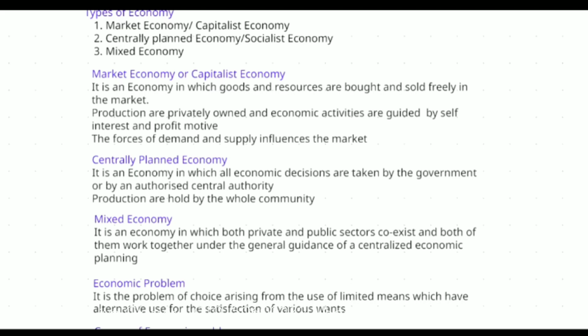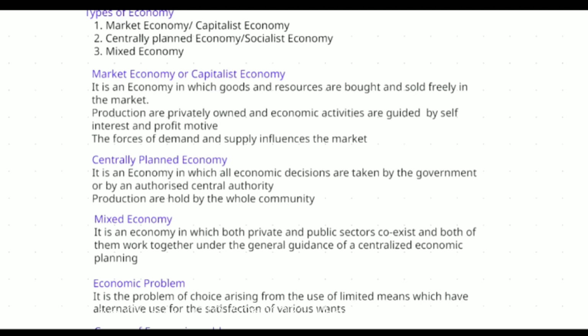The rice which I purchase from the supermarket is called market economy. Their profit is the motive. Whereas when I buy the rice from the ration shop, that is called socialist economy. Here I can explain both types of economy, capitalist economy and socialist economy. In capitalist economy, I told you buying and selling is free. That is, the market is free. The control is with the individual. No one is there to control the person who is producing and selling the product in the market. Whereas socialist economy, what will happen?